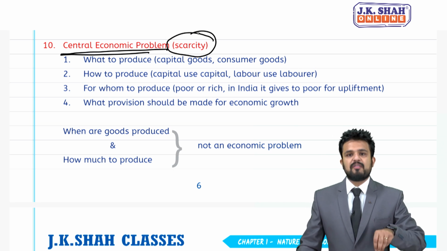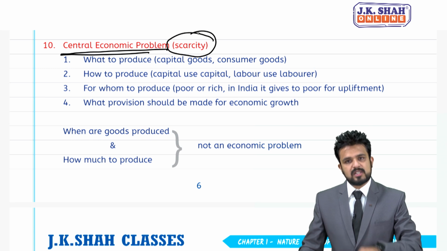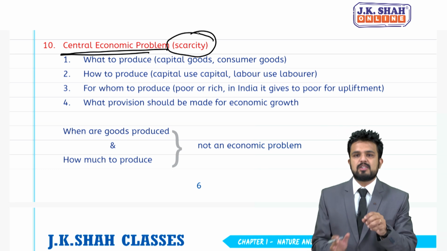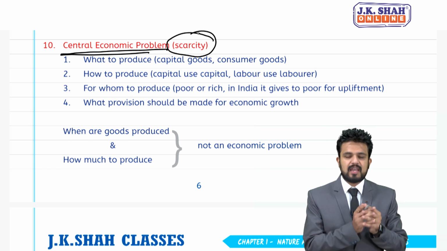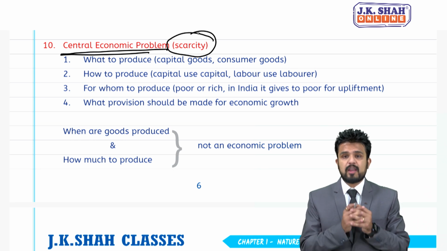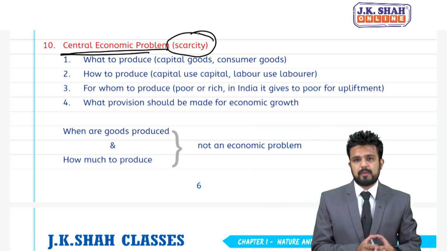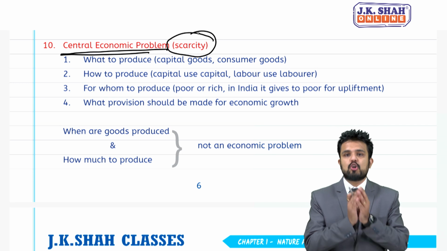Now you will not find any country without scarcity. Scarcity exists in every country. So a country without scarcity is not found in the real world. So in case they ask a question, identify which country is without scarcity, then your answer should be none. So scarcity exists across the world.